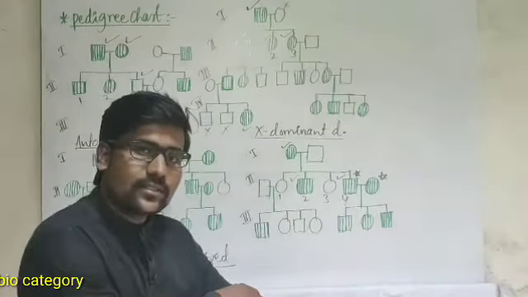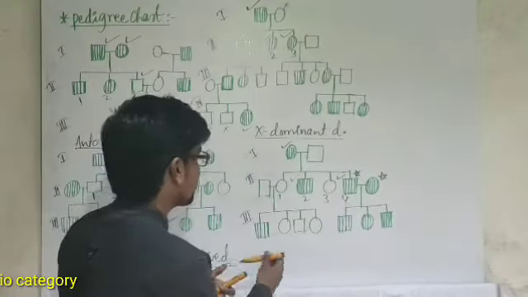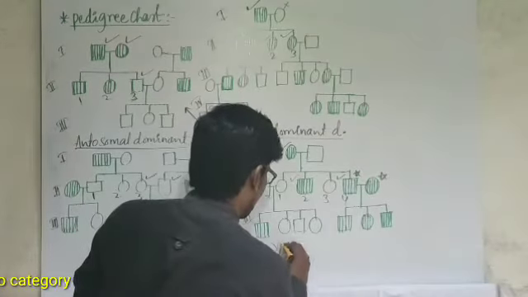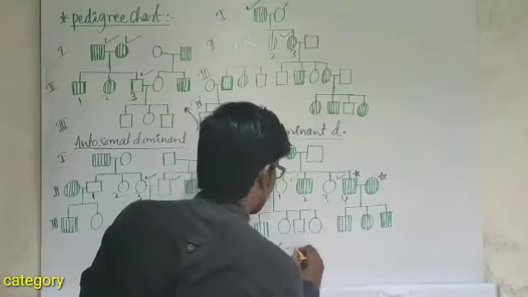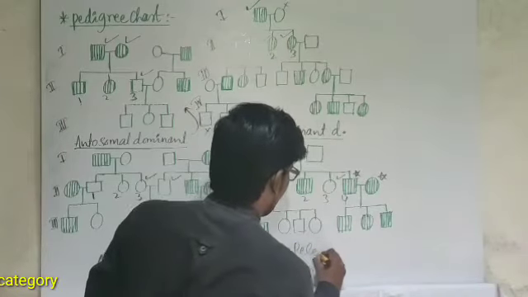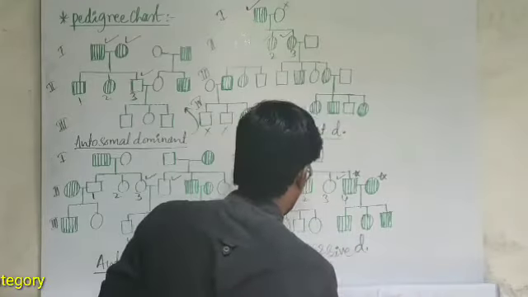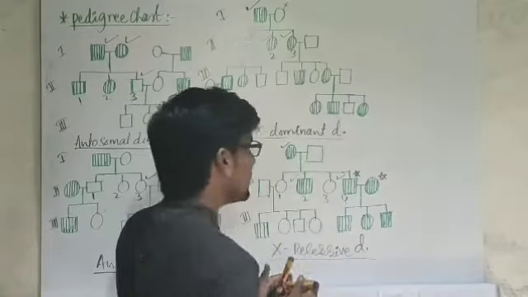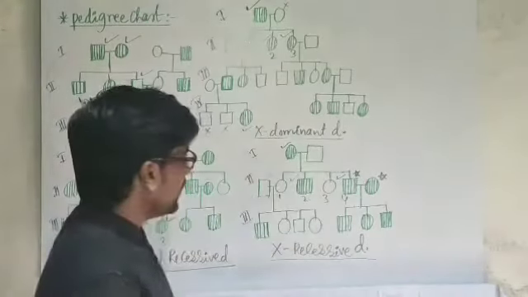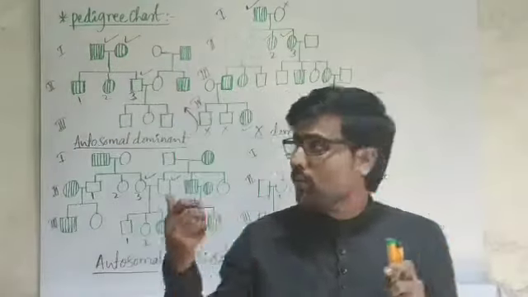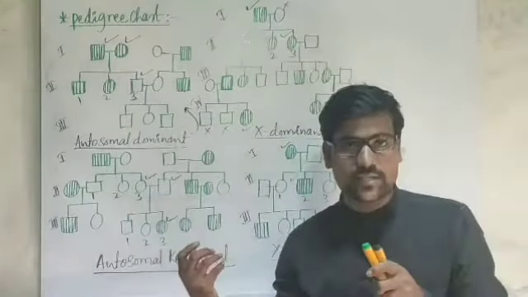And if we consider, let me write, this is an X-linked recessive disorder. Yes. What are the charts I have drawn here?